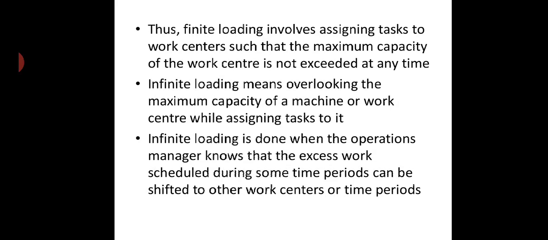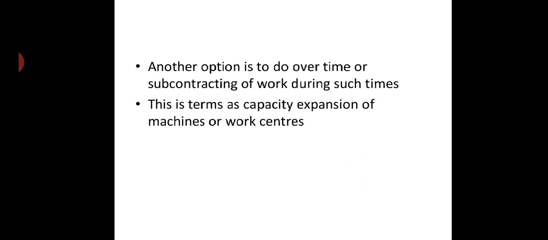Infinite loading is done when the operations manager knows that the excess work scheduled during some time period can be shifted to another work center or time period. Another option is to do overtime or subcontracting of work during such time.